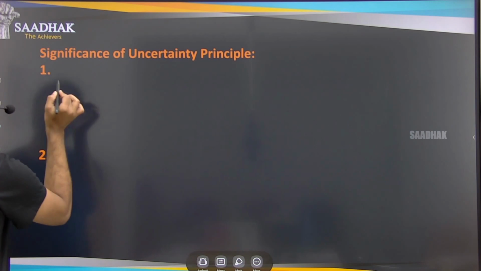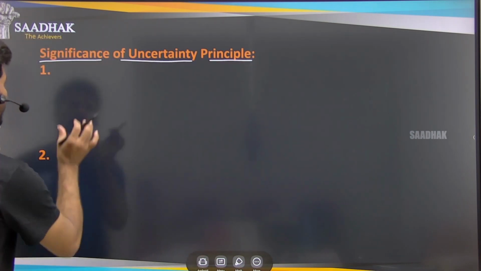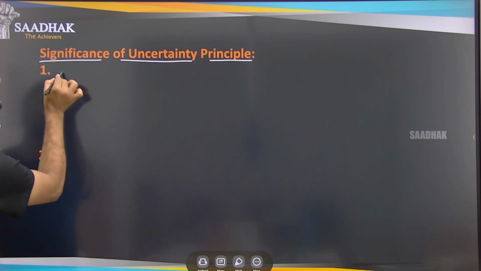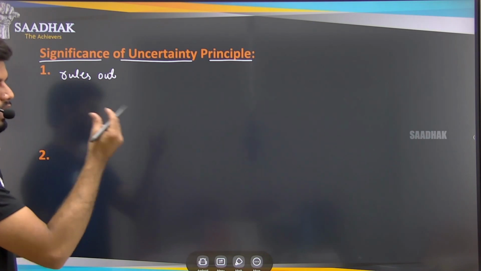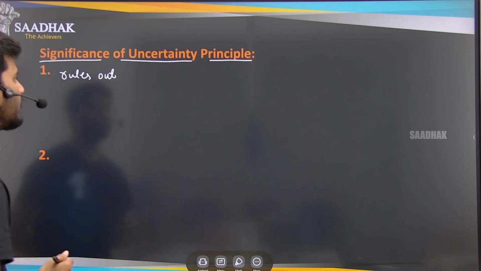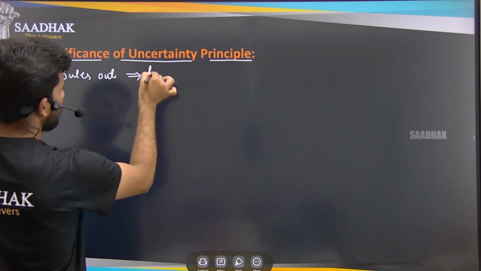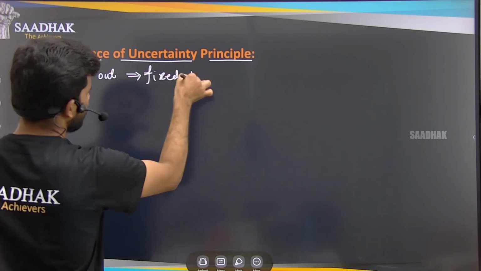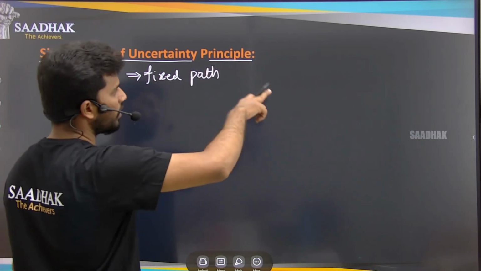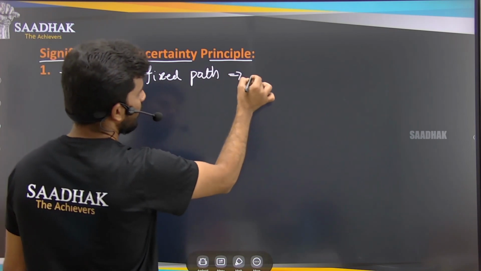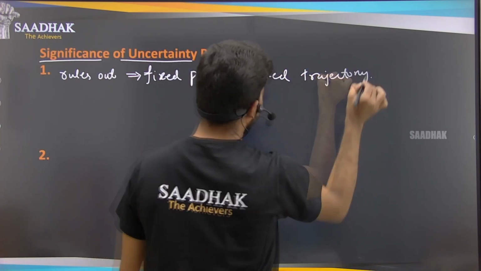Now, the significance of the uncertainty principle. The first one: this uncertainty principle rules out Bohr's model postulate that electrons follow a fixed path. Electrons revolving in a fixed path, in a fixed trajectory, that has been ruled out.